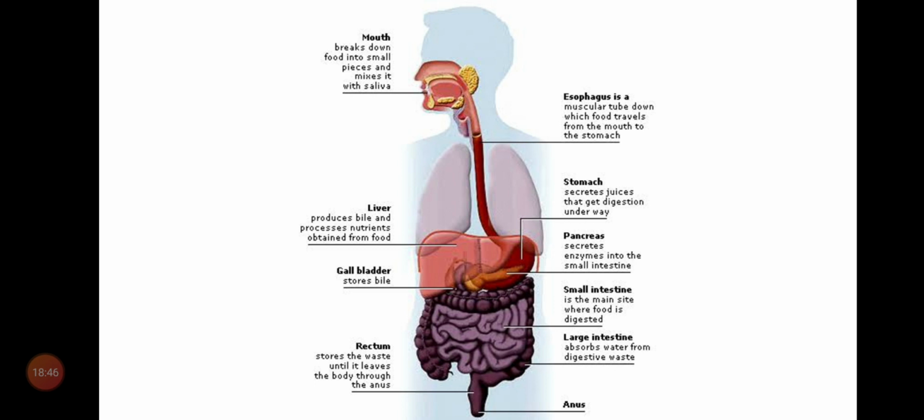And also the digestive system in human body consists of two parts. Those are alimentary canal and digestive glands. Alimentary canal consists of mouth, pharynx, esophagus, stomach, small intestine, large intestine, rectum and anus. Next, there are three types of digestive glands. Those are salivary glands, liver and pancreas.